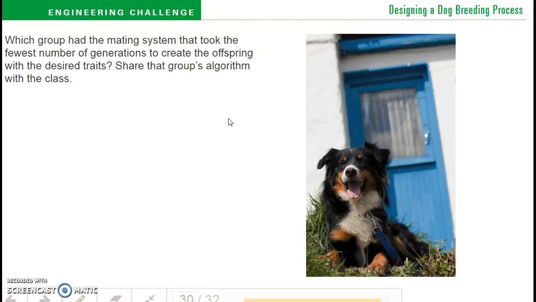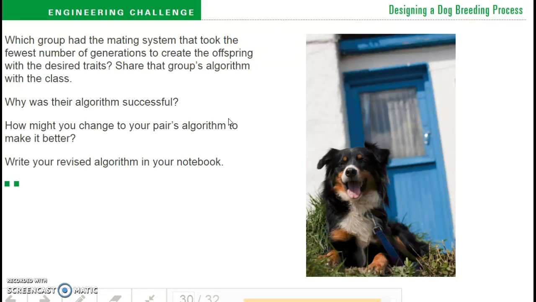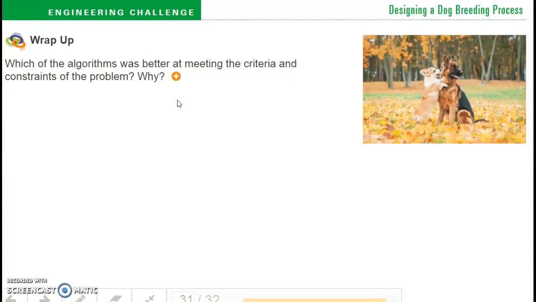Okay, so this is something that we would do together as a whole class. You don't have to worry about that. But something that you can do is this part here. How might you make changes to your pair's algorithm to make it better? And then write that revised algorithm in your notebook. And then just a quick wrap up.